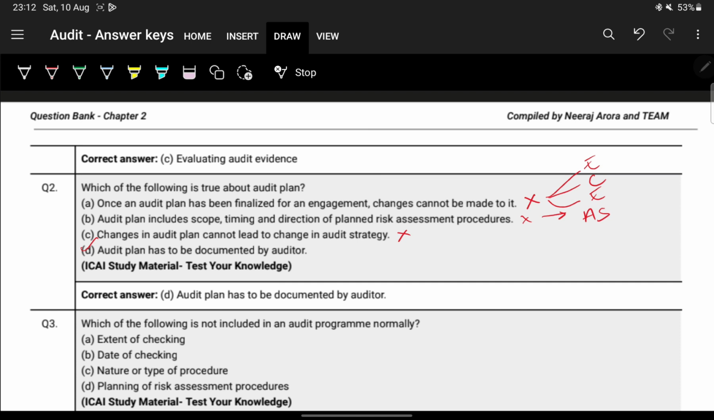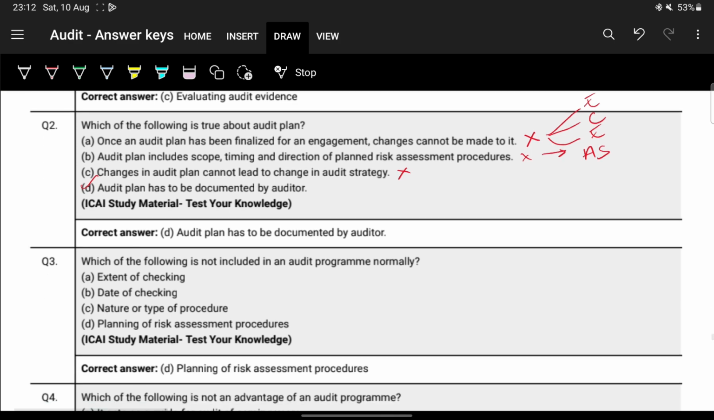Next question, which of the following is not included in the audit program normally? Extent of checking, date of checking, nature, planning of risk assessment procedures. In the program, we'll see what they've given. They've given planning of risk assessment procedures.